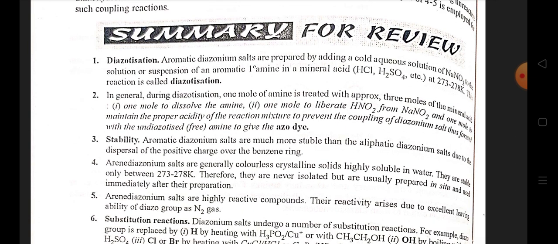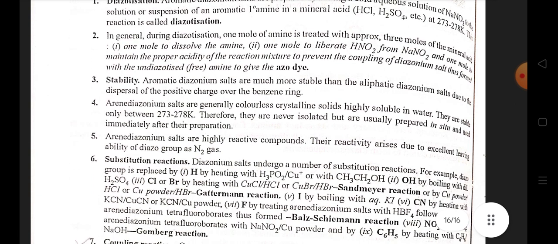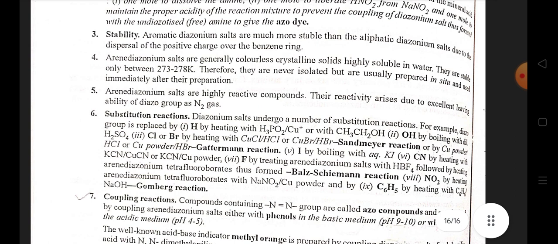In general, during diazotization, 1 mole of amine is treated with approximately 3 moles of the mineral acid. 1 mole dissolves the amine, 1 mole reacts with the liberated HNO2 from NaNO2, and 1 mole maintains the proper acidity of the reaction mixture to prevent the coupling of the diazonium salt thus formed with the undiazotized free amine to give azo dye.